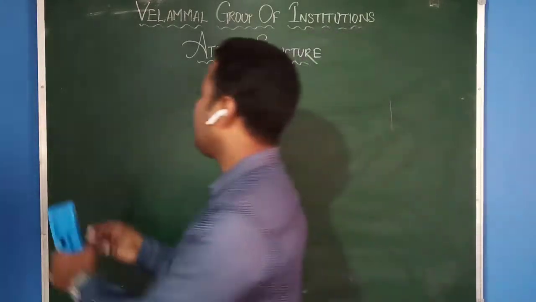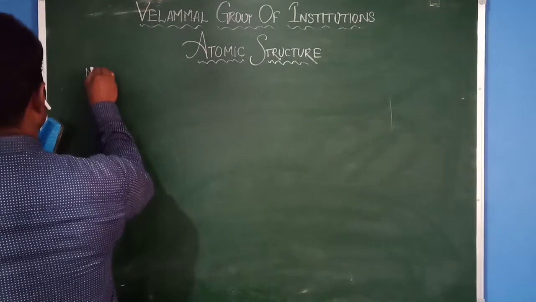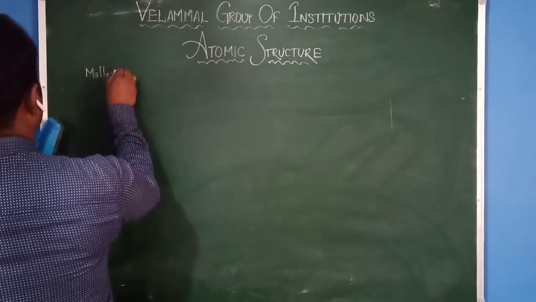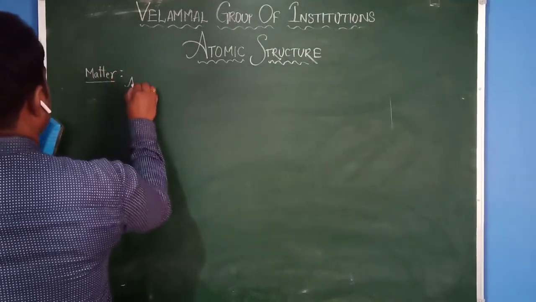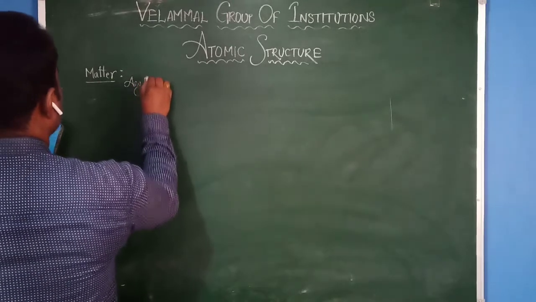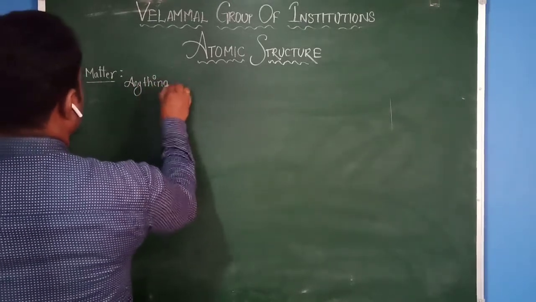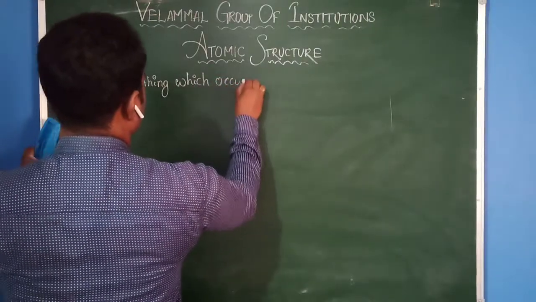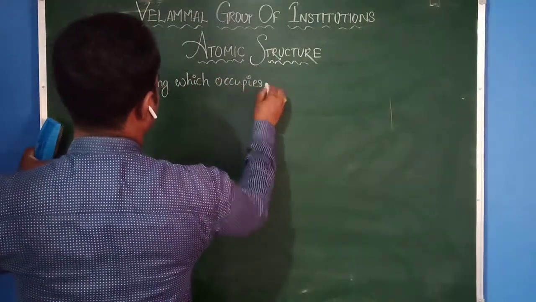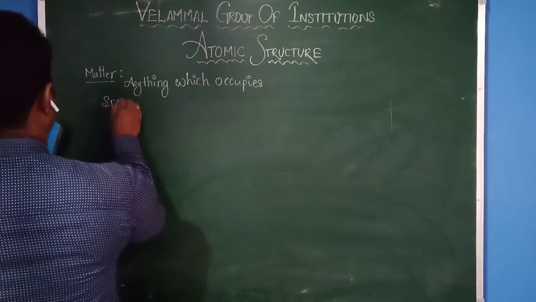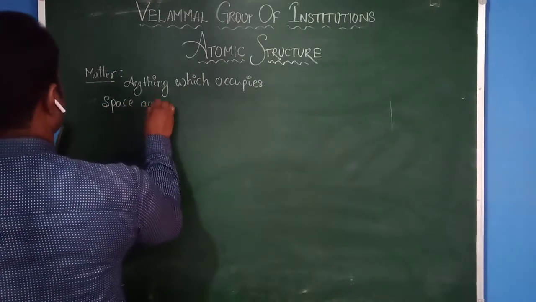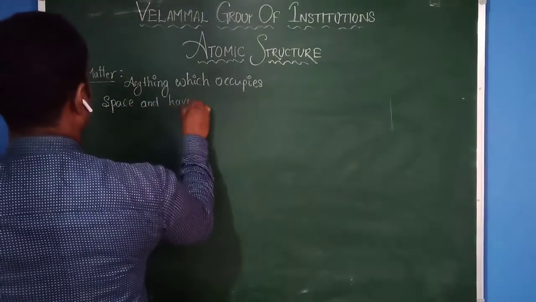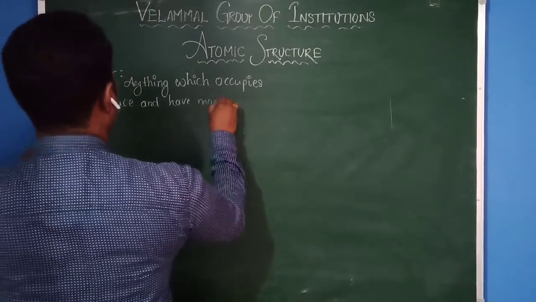What is meant by matter? Anything which occupies space and has mass is called matter.